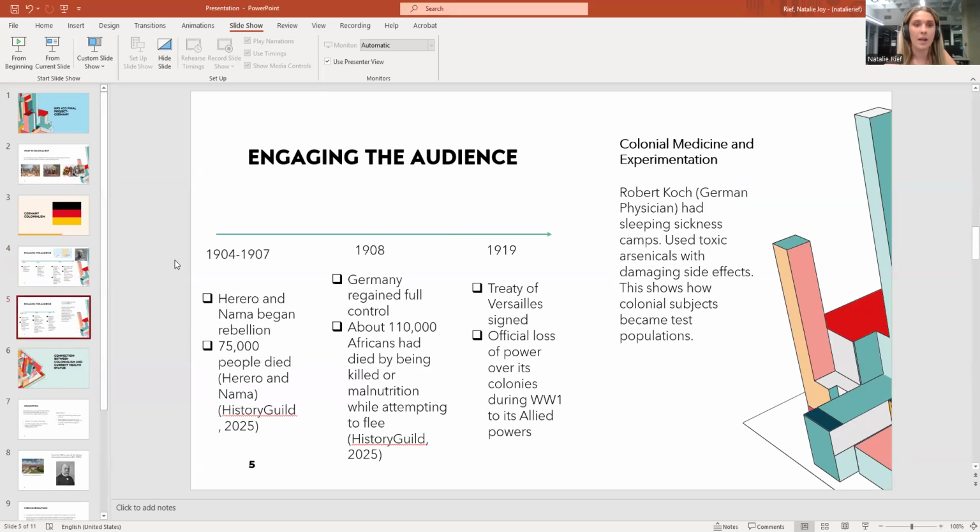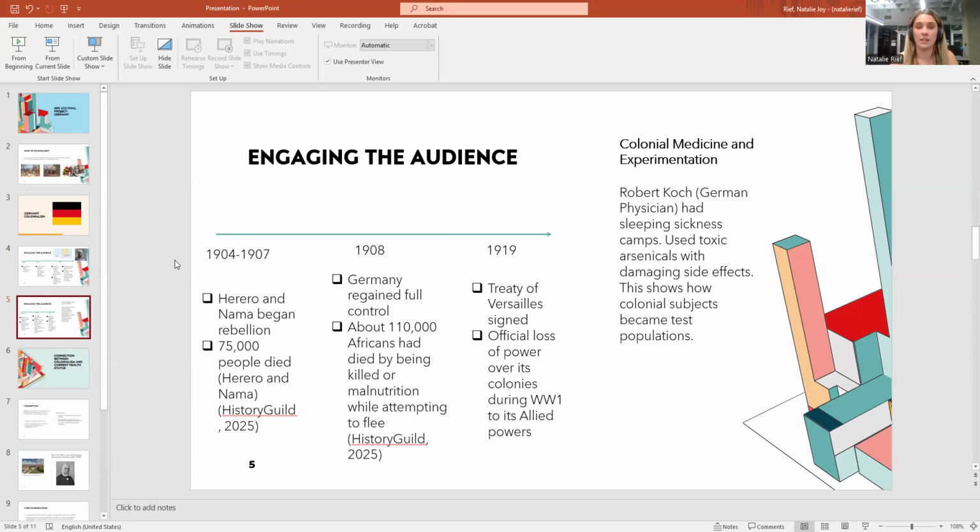And then from 1904 to 1907, Herero and Nama began a rebellion. Nama is also another group of South African individuals that Germany took over. So they began a rebellion. They said, "We've had enough after this long." And the results of that, 75,000 people died.